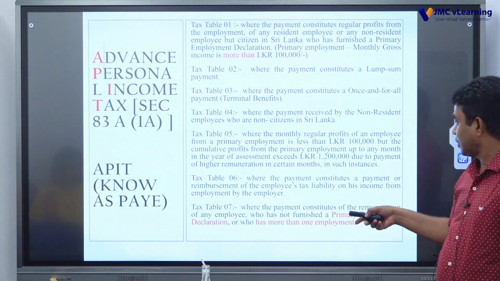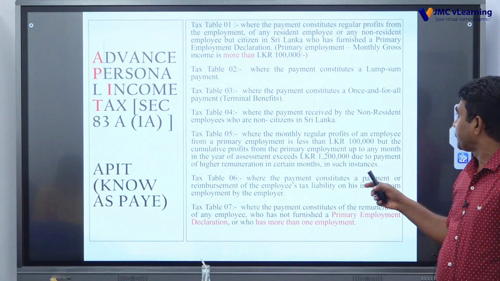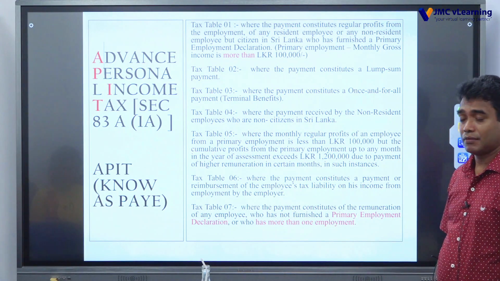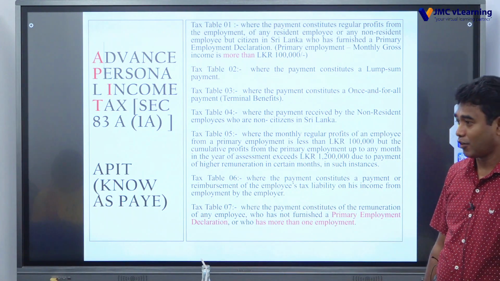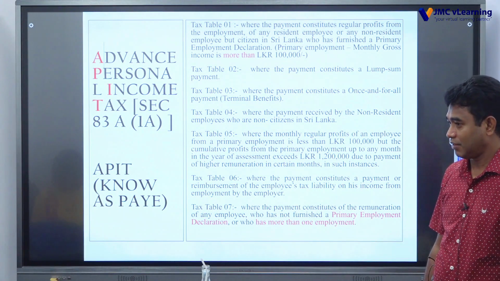There are 7 tables as I mentioned. Table 1 applies if the monthly regular profit exceeds 100,000, and it needs to be applied.